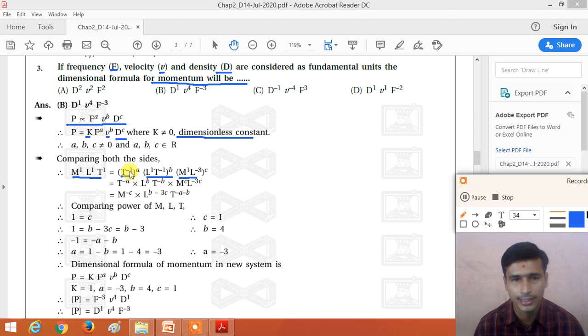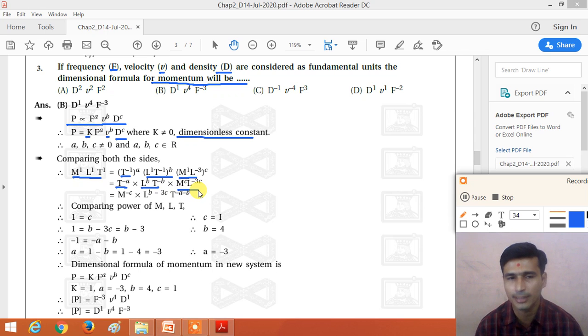So here T raised to minus 1 raised to power A, we get T raised to minus A. L raised to 1 raised to power B, so we get L raised to B and T raised to minus B. Similarly, if you deduce this, M raised to C and L raised to minus 3C.